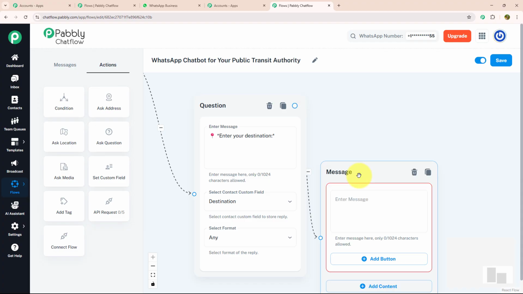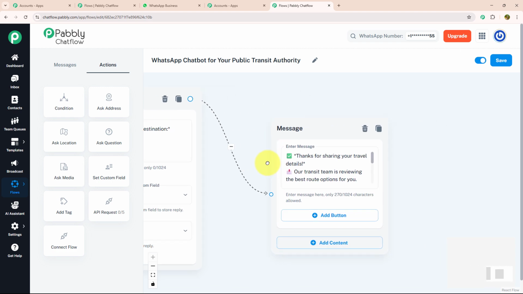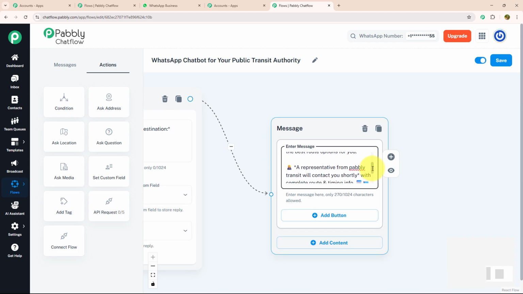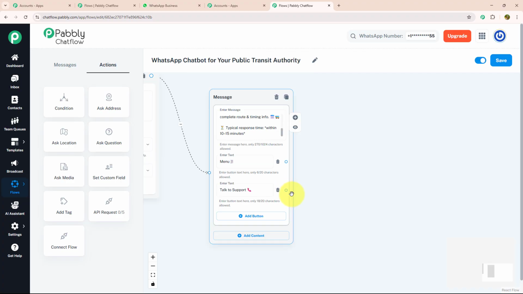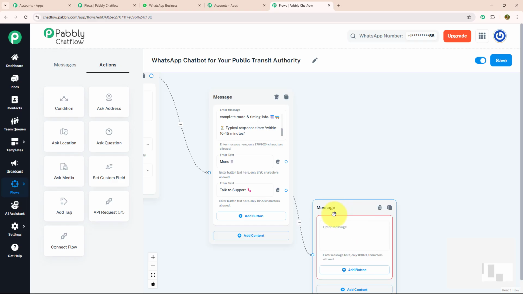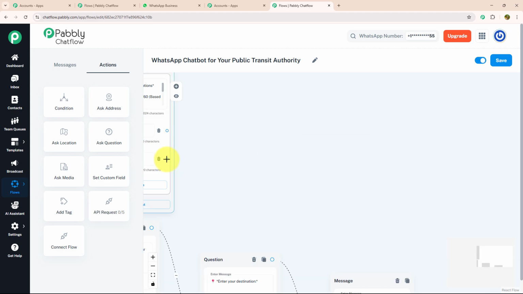For that, I'm going to drag and drop, select the text button and enter my message like this, in which I thank my customer for sharing their details with us and let them know that they will get their query resolved in 10 to 15 minutes. After that, I will put two action buttons with it as well, menu and talk to support. Now I will provide a separate message for talk to support. For that, I'm going to drag and drop and select the text button. After that, I will enter my message in which I will mention that our support team will contact them as soon as possible. And I'm going to connect every talk to support button with it.